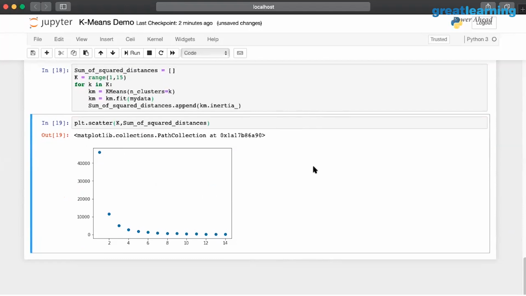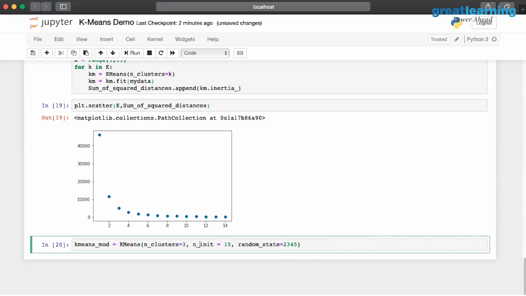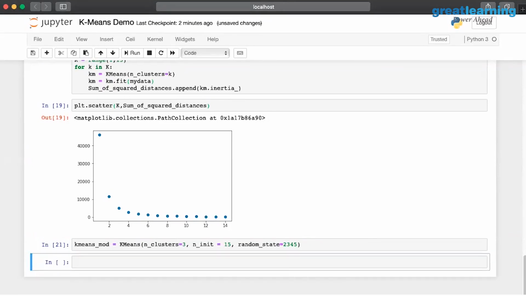Remember the same problem I told you earlier. I just showed you an example where I have to have more than 2 clusters, more than 3, more than 4. Beyond a certain point, the sum of square of distances is not going to decrease at all. That's something we have to remember in that essential model. Okay, does it make sense? So here I'm stating that 3 clusters is ideal. Let's go with 3 clusters, and using n_init, the number of initial centroid points I want to start off with, from these centroid points I try to converge to a specific value. I'm going to take a certain number of iterations to do it.